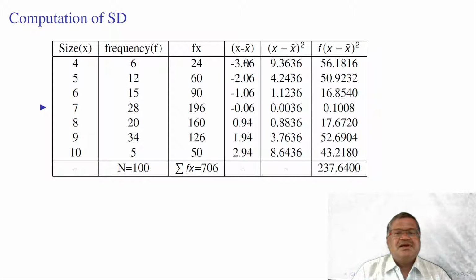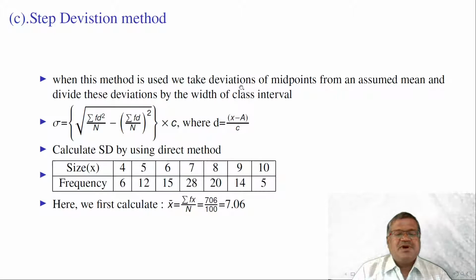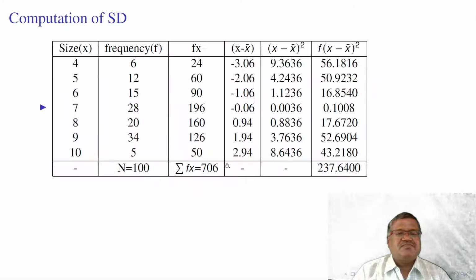4 minus what is x bar, 7.06. 4 minus 7.06 gives us minus 3.06. Squaring this, 9.3636. F into x minus x bar whole square is equal to 56.1816. Thus, this is sigma f into x minus x bar whole square.